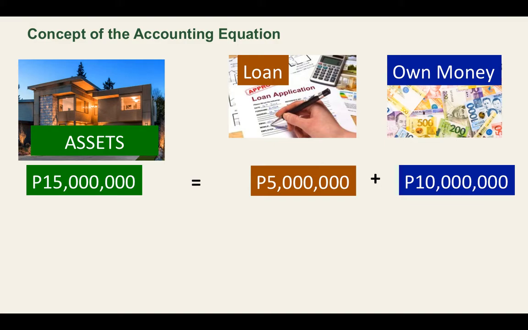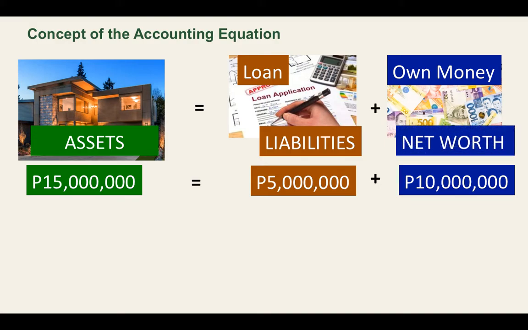And now in the loan, the general term for the loan is liabilities, and the appropriate term for my own money is net worth. So class, basically this is the concept of the accounting equation. Assets equals liabilities plus net worth.